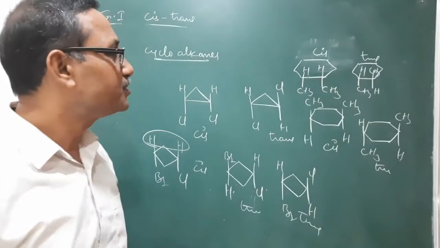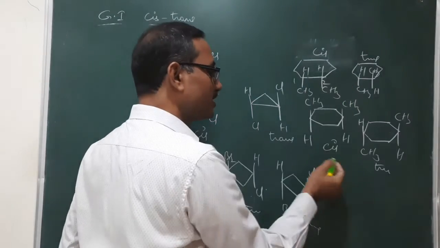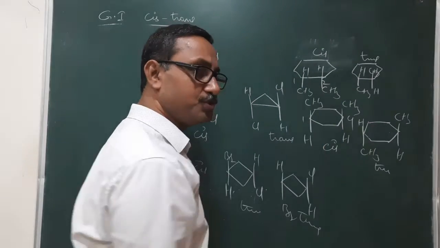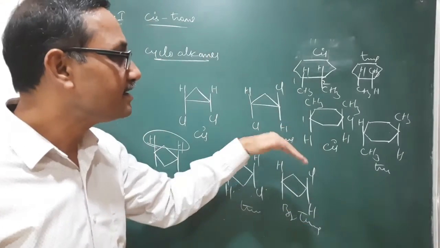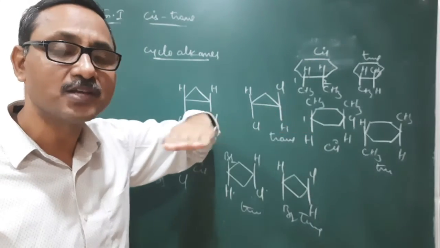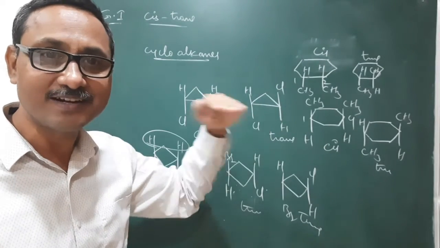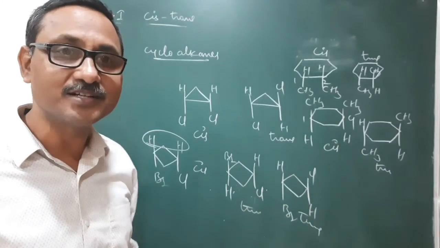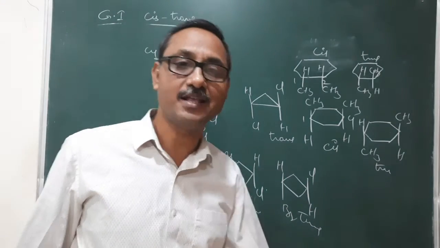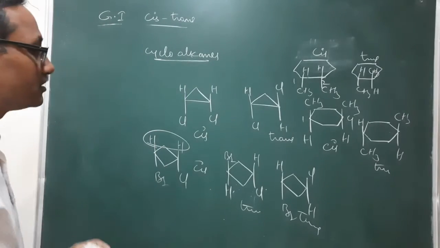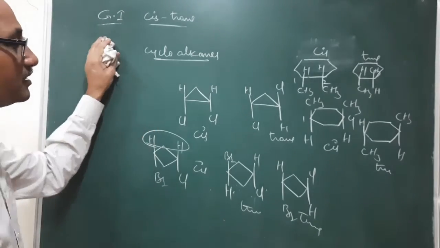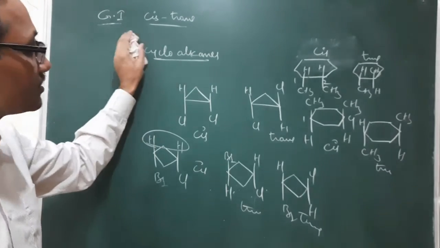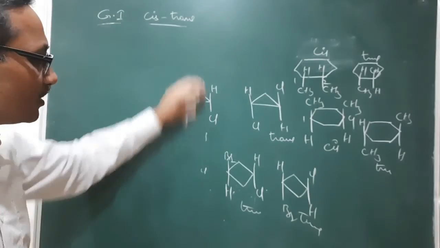Here these two are at 1-2 position, but in this case 1-4 position. At any position, the only thing is that when the identical groups are at the same side with respect to that ring, that is called cis. When identical groups are at the opposite side, that is called trans. This is the geometrical isomerism in cycloalkanes.